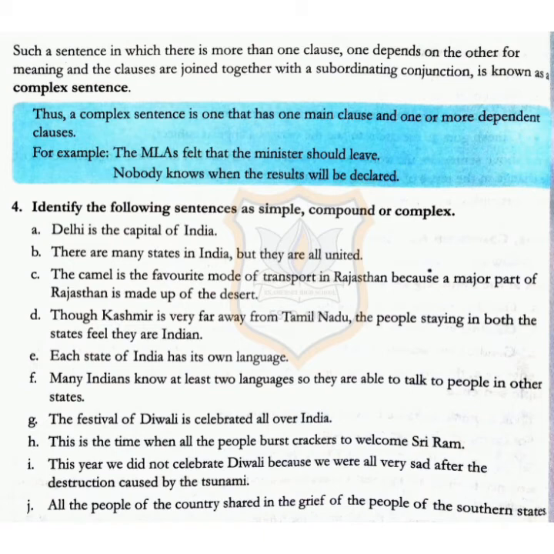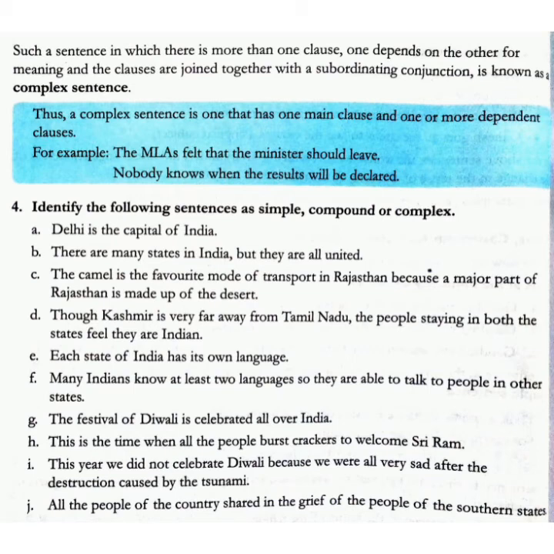Now we move on to activity 4. Identify the following sentences as simple, compound, or complex. The first one, Delhi is the capital of India, is a simple sentence. The second one, there are many states in India, but they are all united. It is compound.